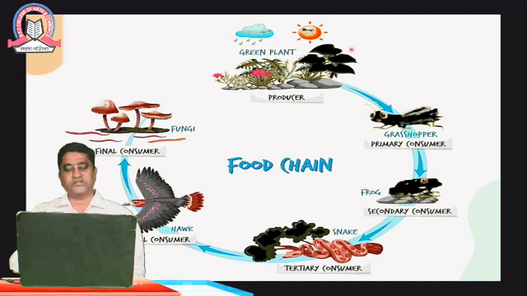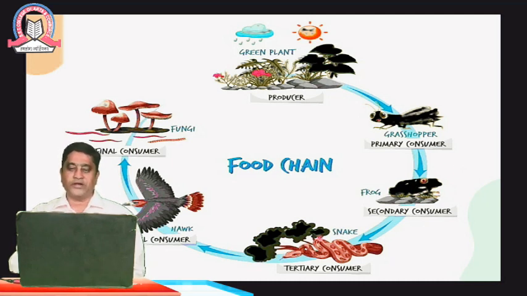The producers, that is green plants, are eaten by the grasshoppers. They are called primary consumers. They feed on grass. The grasshoppers are eaten by the secondary consumers, that is the frog. The main food for the frog is grasshoppers and different products.